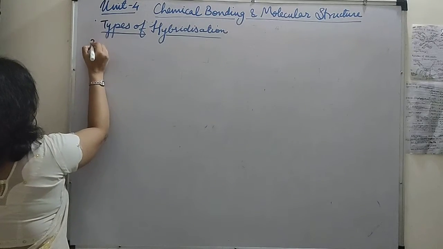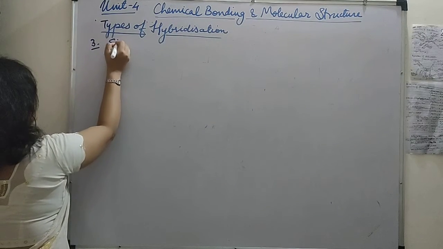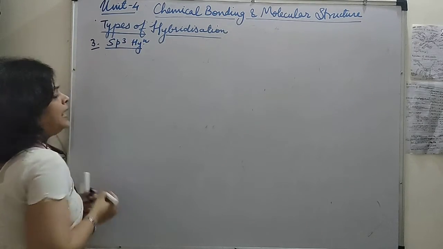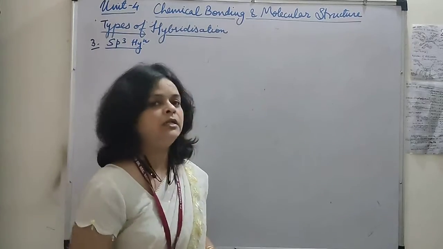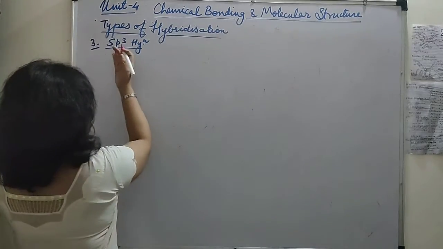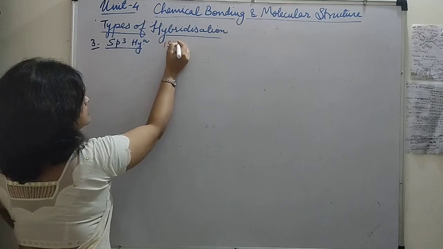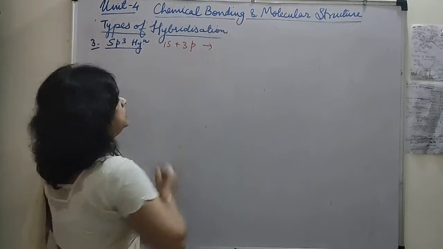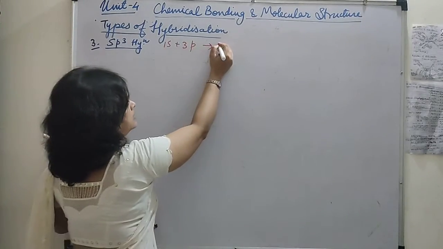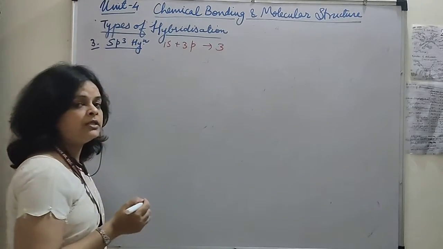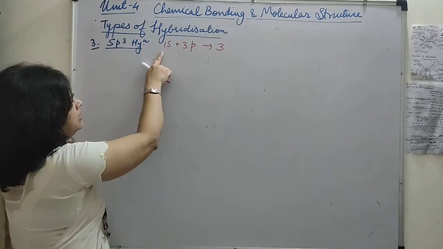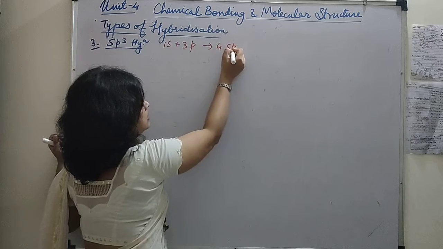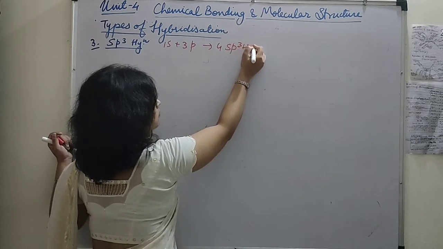The third one, sp3. sp3 hybridization, as the name indicates, 1s and 3p orbitals undergo this type of hybridization, and it results in how many sp3 hybrid orbitals? 1s and 3p, so here it will be 4 sp3 hybrid orbitals formed.